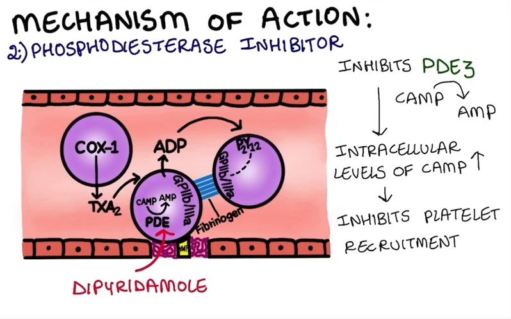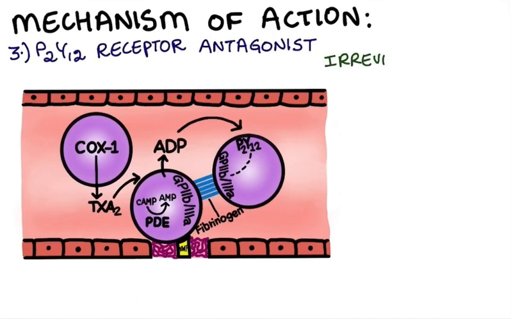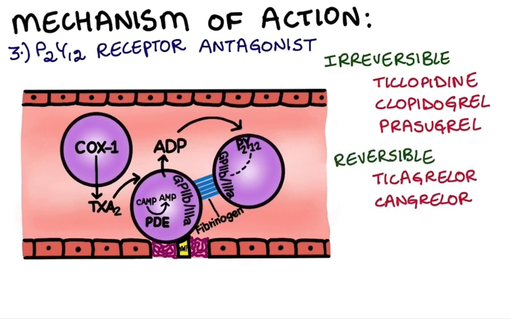Another class of antiplatelet drugs includes the P2Y12 receptor antagonists. The irreversible blockers like ticlopidine, clopidogrel, prasugrel, and the reversible blockers like ticagrelor and cangrelor come under this class.